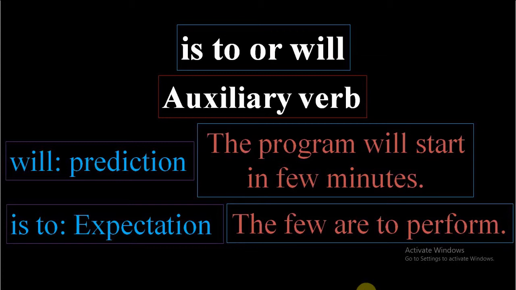The few will perform means what? It is a general prediction that there are a lot of people, among them few will perform. But when we say few are to perform, it means they are already the performers and they have participated. That is why they will perform, and that is expectation.